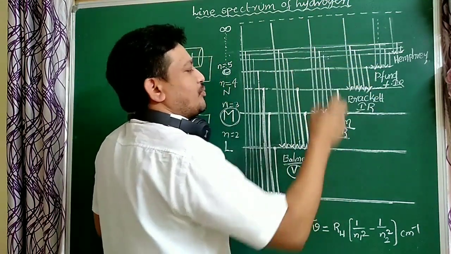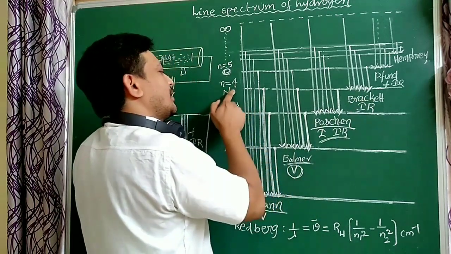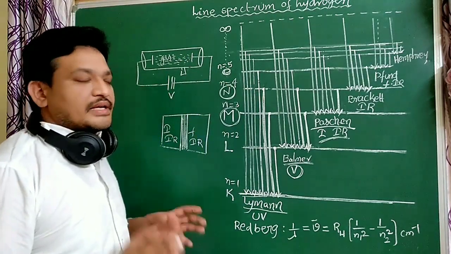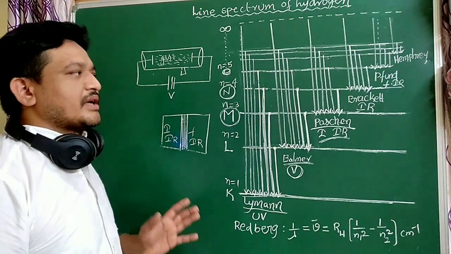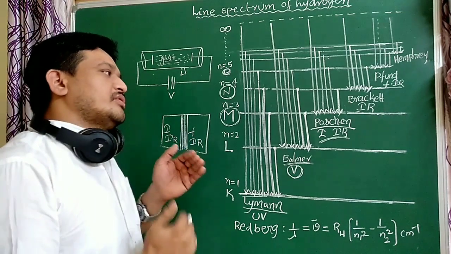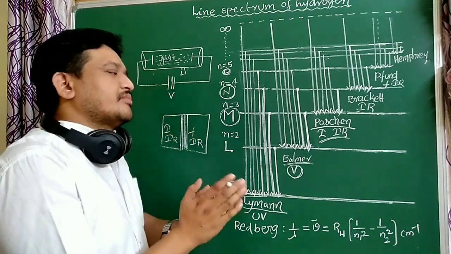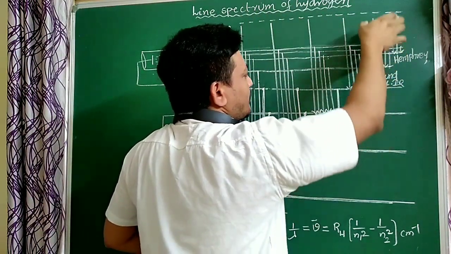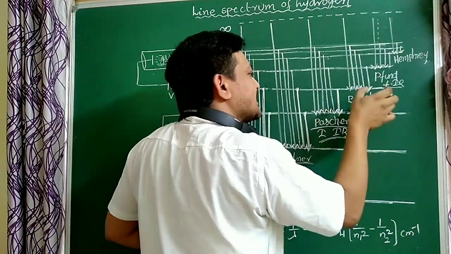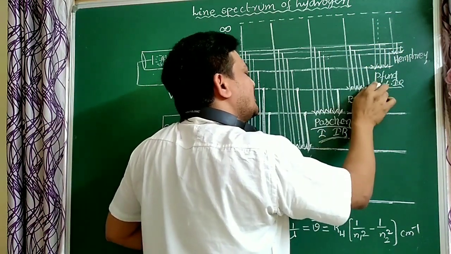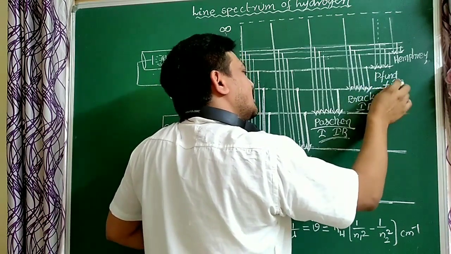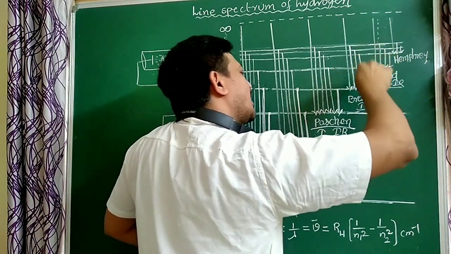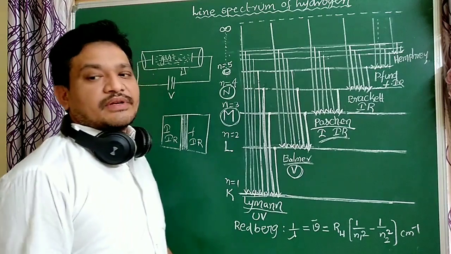to the fourth orbit, that is n equal to 4, or the N orbit. Those lines are called the Brackett series or Brackett lines. That energy also belongs to the IR series, the middle IR. All higher possibilities to the fifth orbit are the Pfund series, P is silent here, Pfund lines. That energy also belongs to the IR series, that is far IR. That is very important.